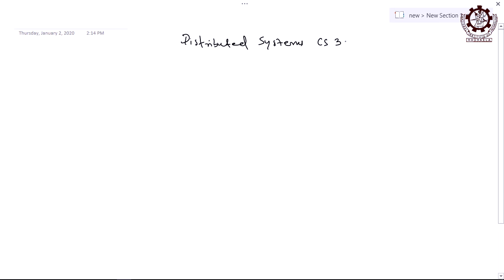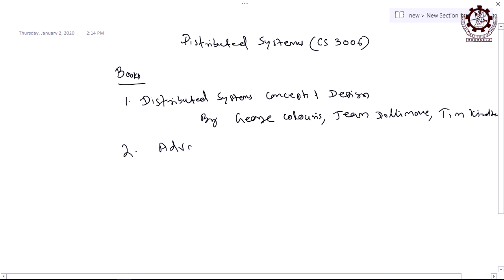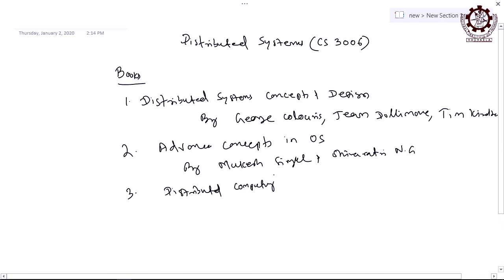This semester I am taking the subject distributed systems, CS 3006. Okay. So, the subject name is distributed systems and the subject code is CS 3006, and as you know it is a